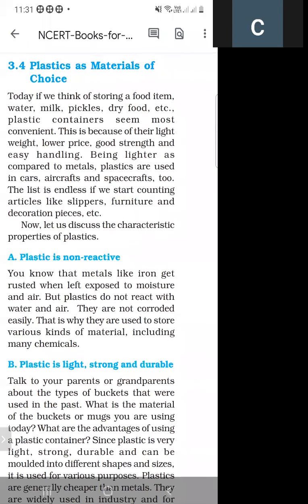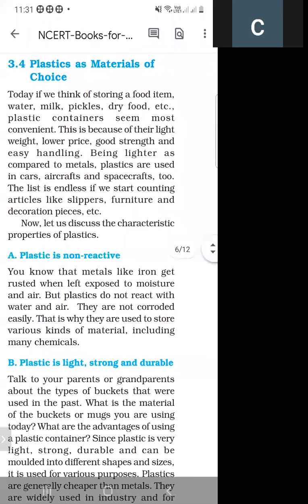Because they are very lightweight, their price is lower, they have very good strength, and their handling is very easy. So we use plastic containers for storing water, milk, pickles, and dry fruit. These are used for storing food items because of their light weight, lower price, good strength, and easy handling.